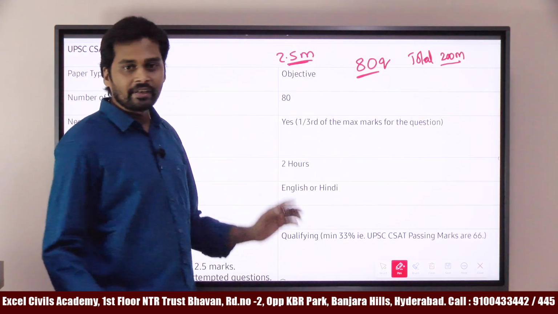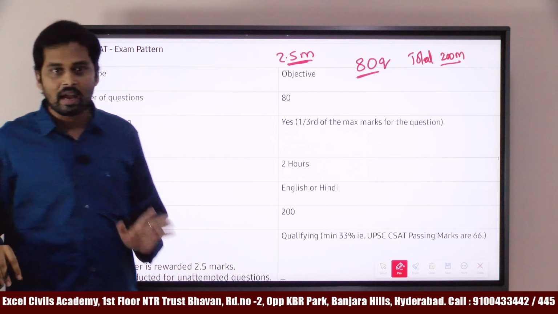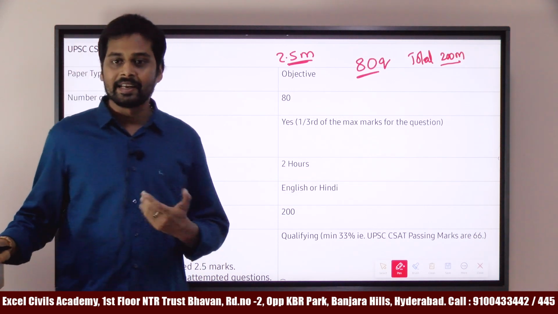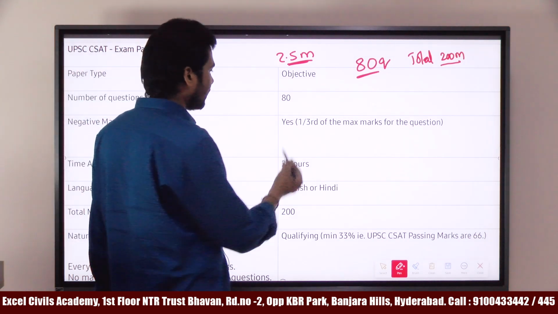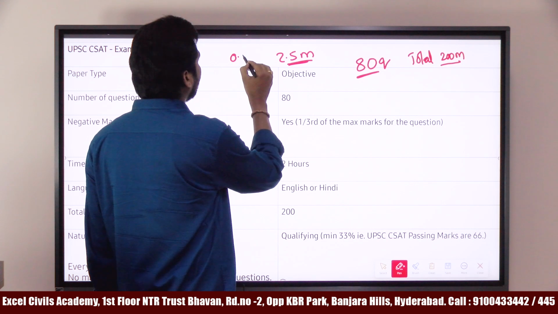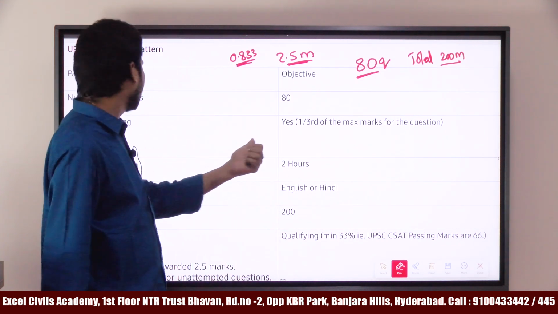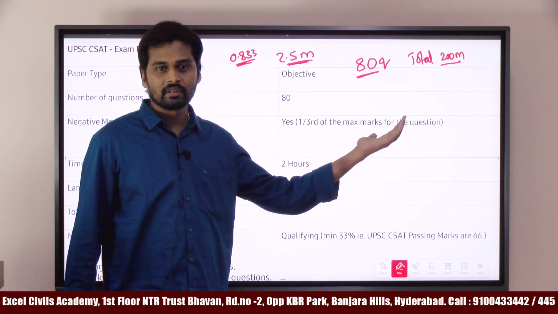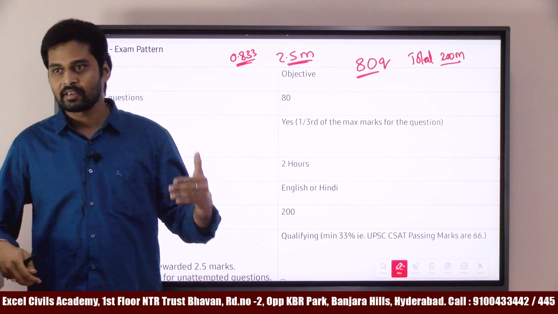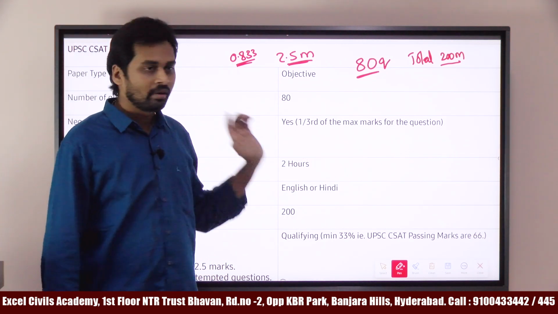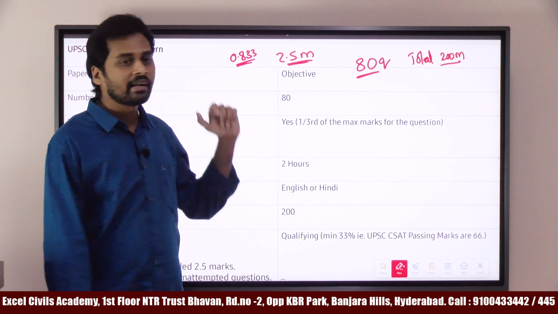Is there any negative marking? Yes, obviously you have negative marking in this. The negative marking is 0.833. Actually, negative marking is 1/3 of the maximum marks for the question. Maximum marks is 2.5, right? So 1/3 into 2.5 means 0.833 marks.